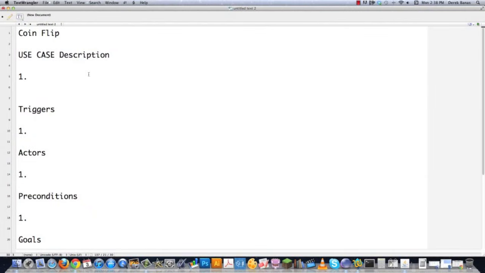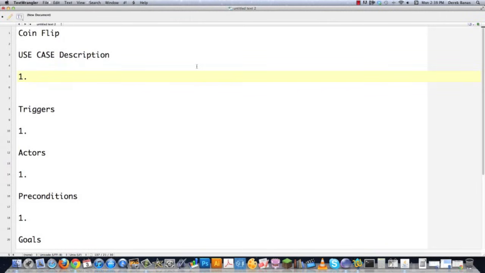Okay, here I am in a basic text editor, and I'm just going to call this coin flip for now. And if you can't see this, view it full screen. But either way, I'm going to start off right here, and the whole entire program we're going to be creating here sounds really simple, but believe me, this is the way to learn this process. You want to keep it as simple as possible because things can get crazy real fast.